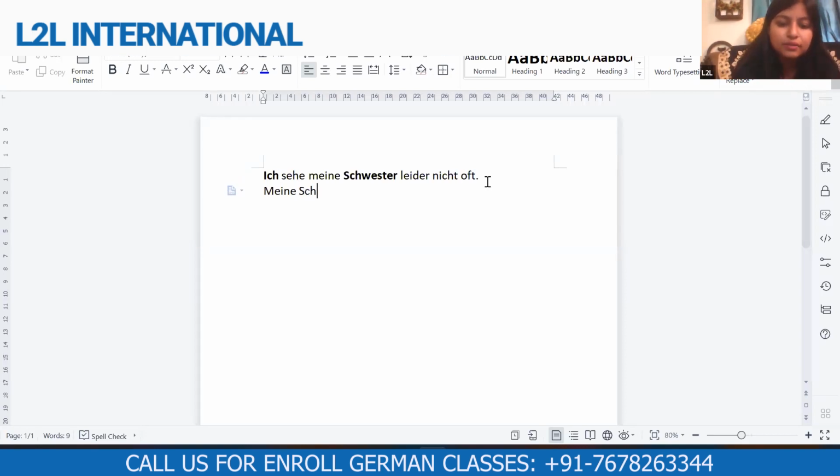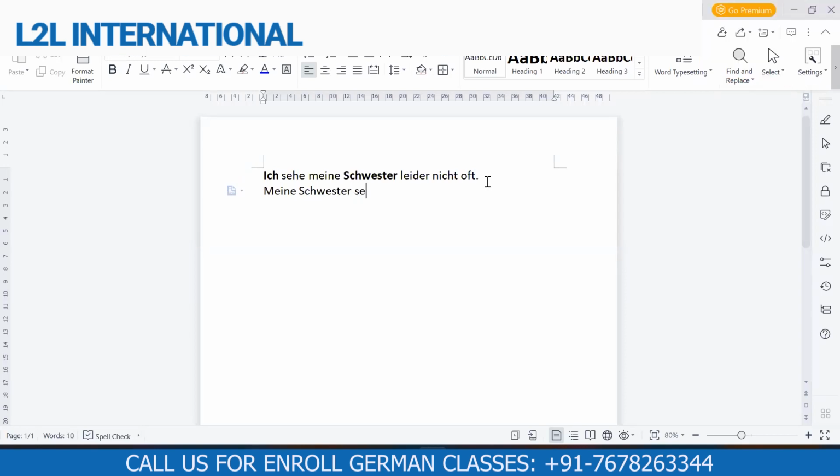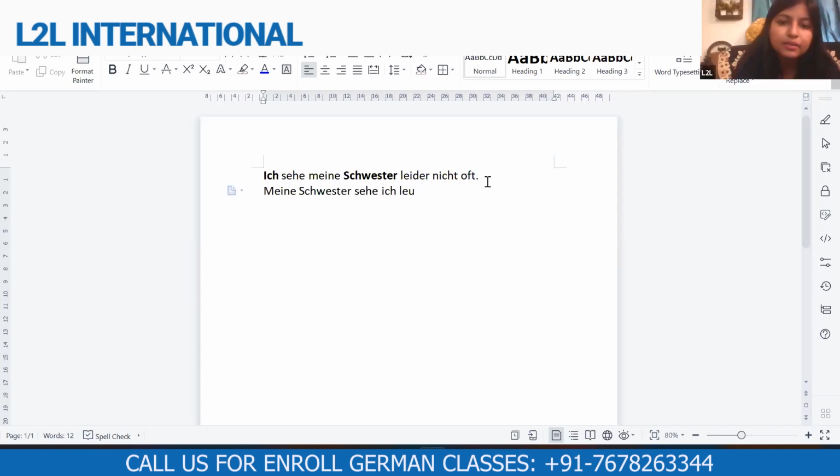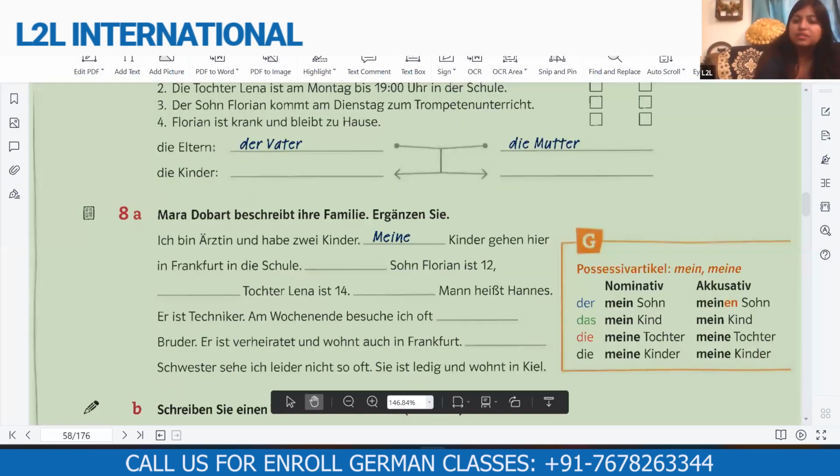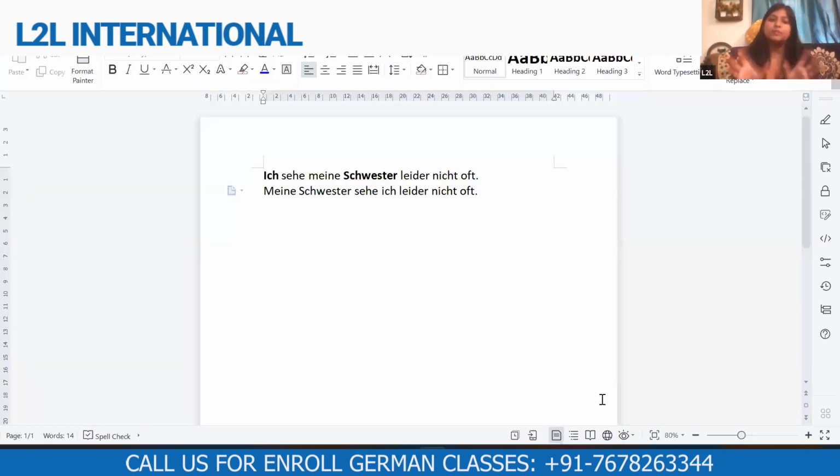Meine Schwester sehe ich leider nicht oft. Now, in both the cases, you have the second way given in the book. Meine Schwester sehe ich leider nicht so oft. So both the sentences are same. It's just that they have changed the position of the subject, right? So you can do that as well. You can also begin the sentence with the subject, or you can begin the sentence with the object. So this sentence is something that we have not been habituated with.